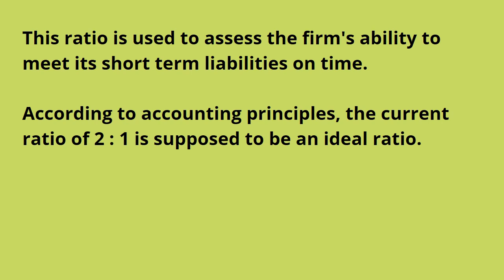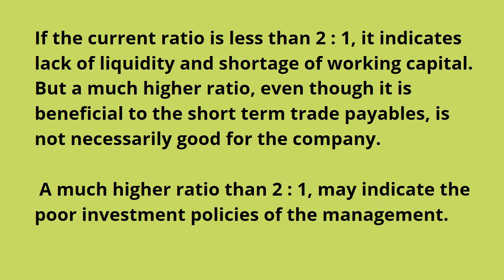According to the accounting principles, the current ratio of 2:1 is supposed to be an ideal ratio. That means if our current ratio is 2:1, it is an ideal ratio. If the current ratio is less than 2:1, it indicates lack of liquidity and shortage of working capital.